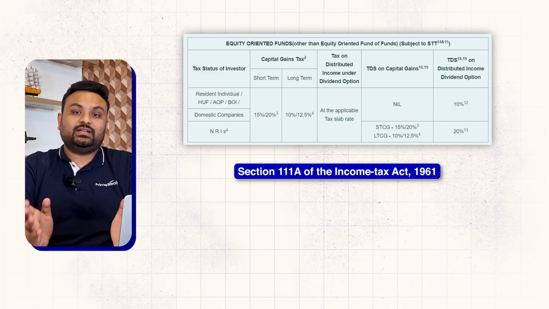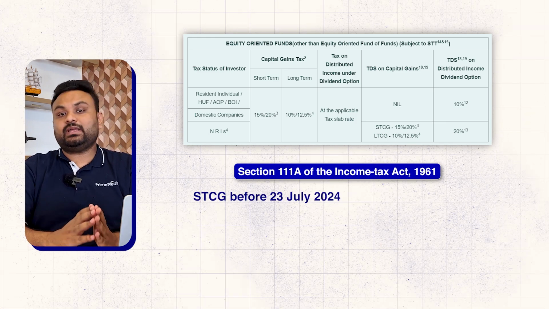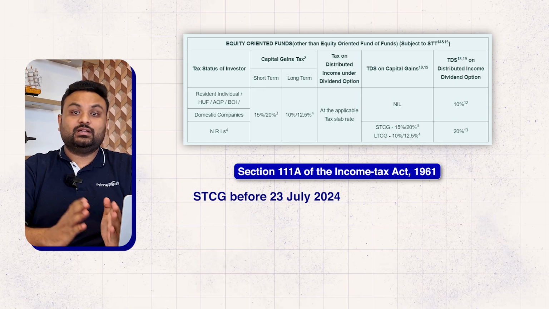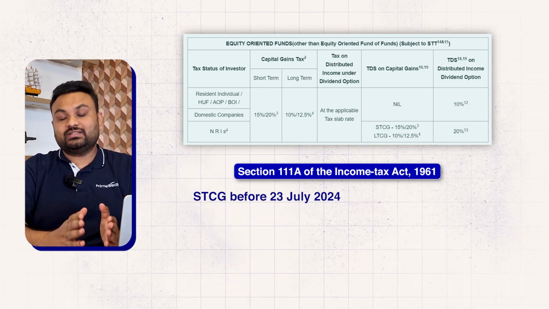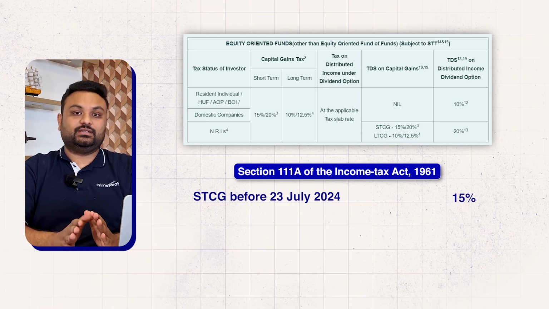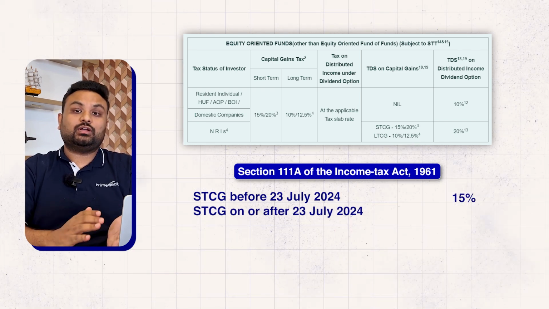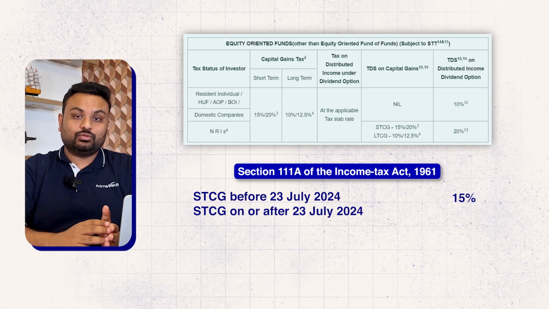So, tax rates for equity-oriented mutual funds for NRIs are in the table below. As per Section 111A of the Income Tax Act, short-term capital gains on transfer of units of equity-oriented mutual funds before 23rd of July 2024 are taxable at 15%, and for transfer on or after 23rd of July 2024 shall be taxable at 20%.